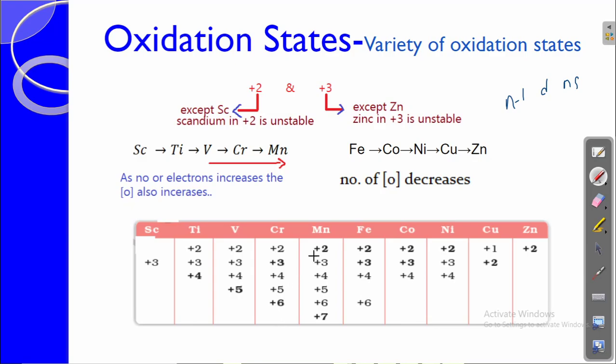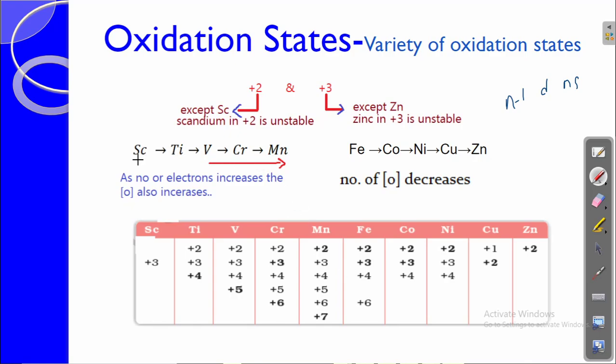Because of the involvement of electrons of the n minus 1 d orbital in addition to the ns electrons. Normally only the outermost valence electrons participate in bonding, but in the d block elements the inner d orbital electrons also participate, and because of this we have a variable oxidation state.